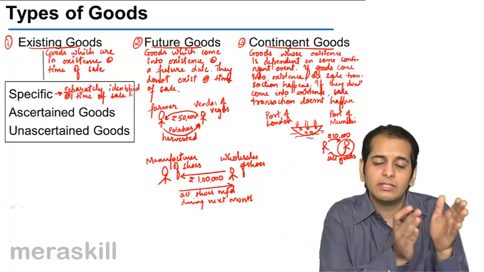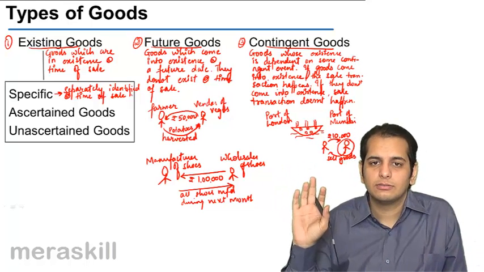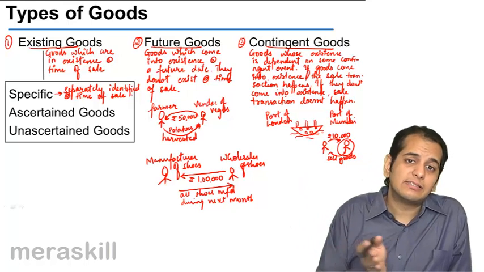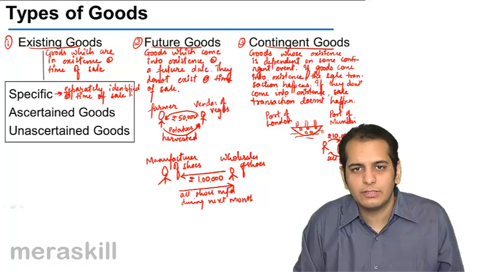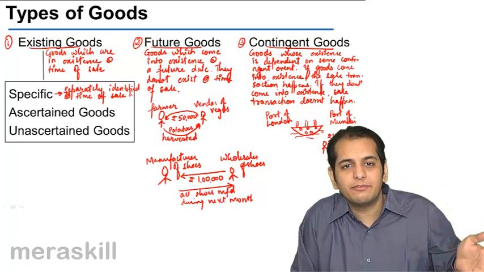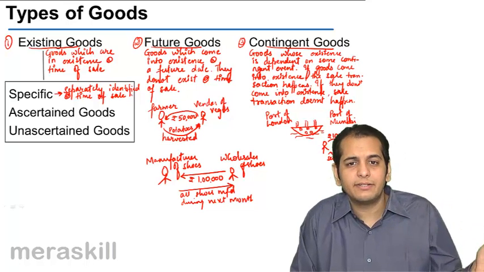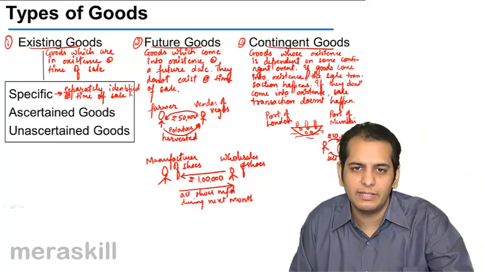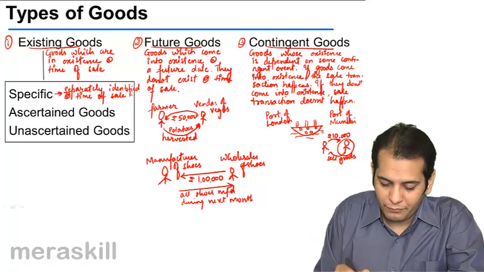He separates the biscuits that you want from the stock. So these separated goods are called as specific goods. This is done at the time of sale. When goods are separately identified, they are removed from the whole of stock, they are separately identified at the time of sale, it is called as specific goods. This is pretty important.